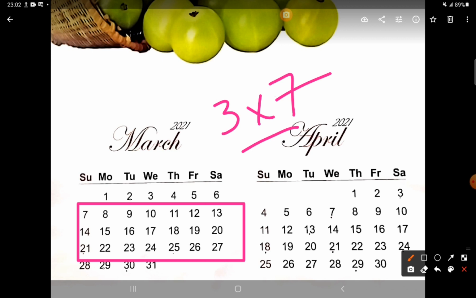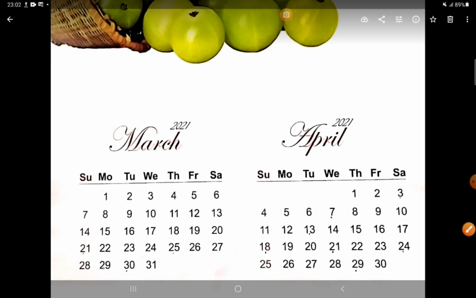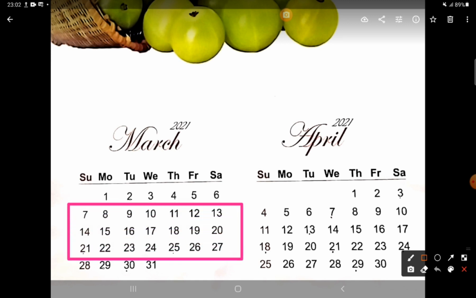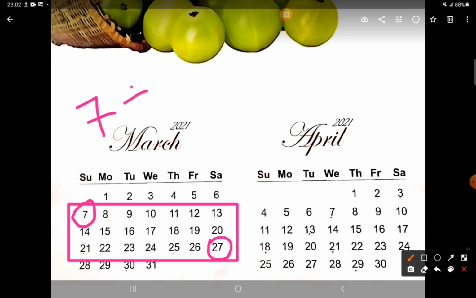Okay, so what happens here is that if you add the corresponding numbers, the answer will always be the same. For example, just a minute. Okay, so we are talking about this rectangle. Now in this rectangle, you add the number which is at the corresponding place. At this corner there is 7, right, and in the same way at this corner there is 27. So what will the total of these two be? Let us check. 7 plus 27, your answer will be 34.